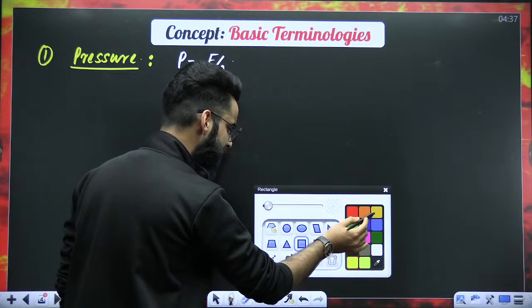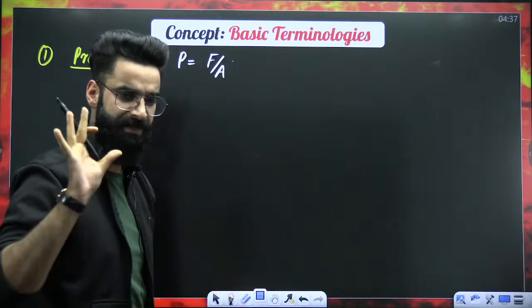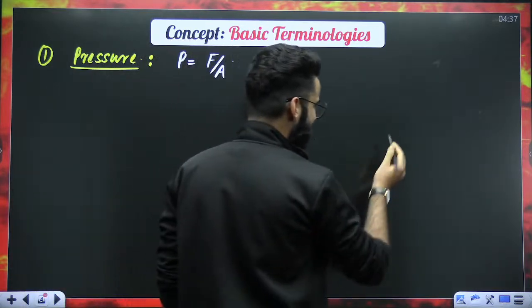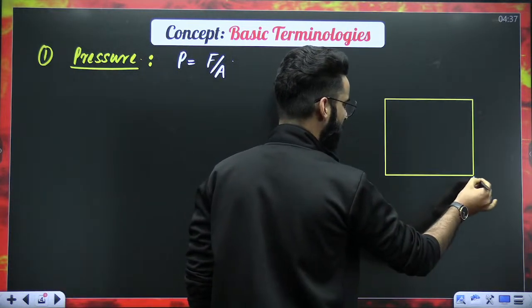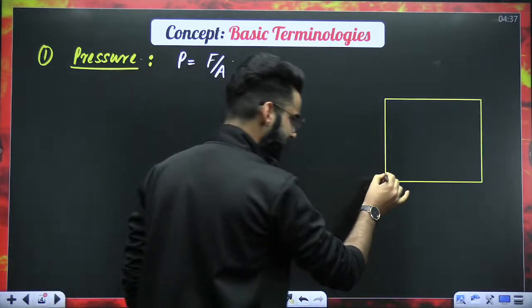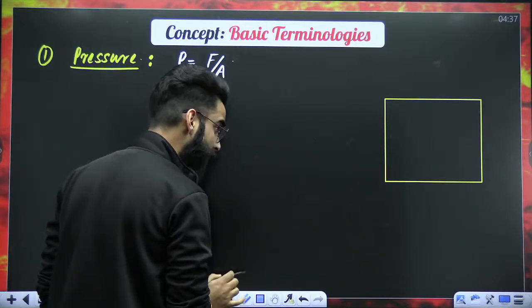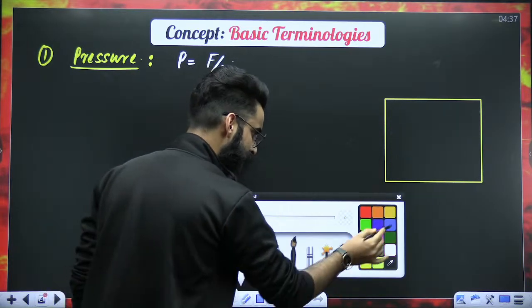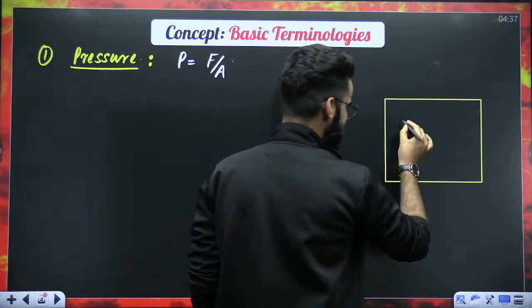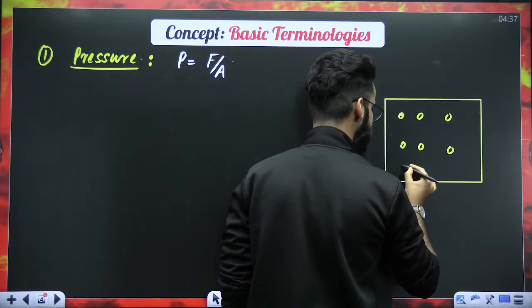So have a look at exactly what I'm going to talk about now. Understand exactly from the basics. Imagine, my dear students, I have got one container over here. Imagine this is one container which is closed on all the sides. The container is absolutely closed on all the sides. Now, dear students, let's imagine that there are some gas molecules present in this particular container.